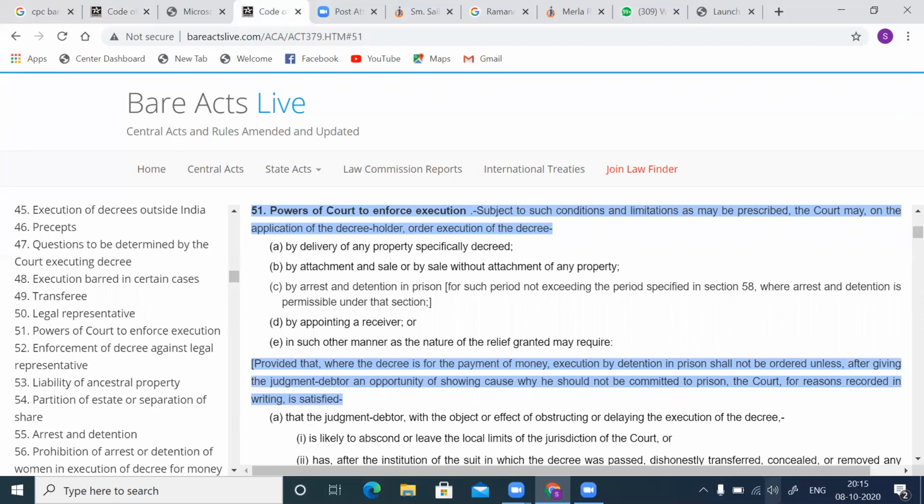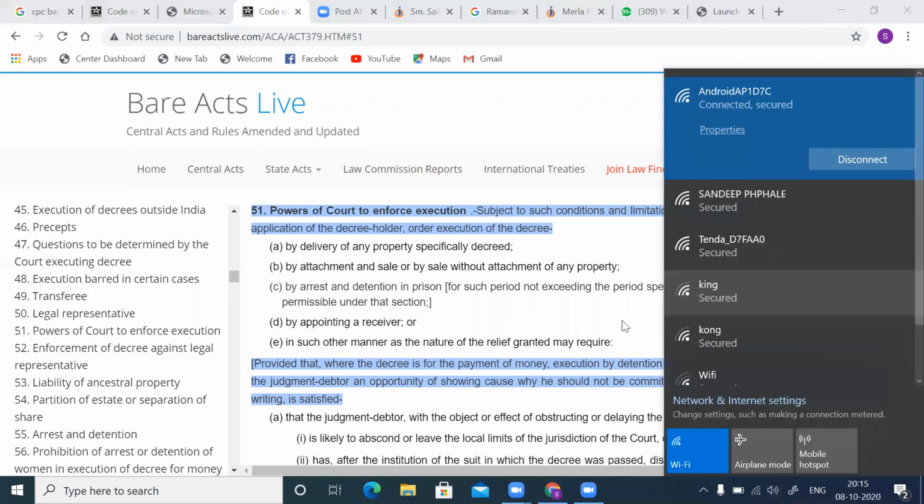Now, which we discussed with delivery of the property, the court may give you both delivery of possession and also attach the property, or by attachment and sale here.